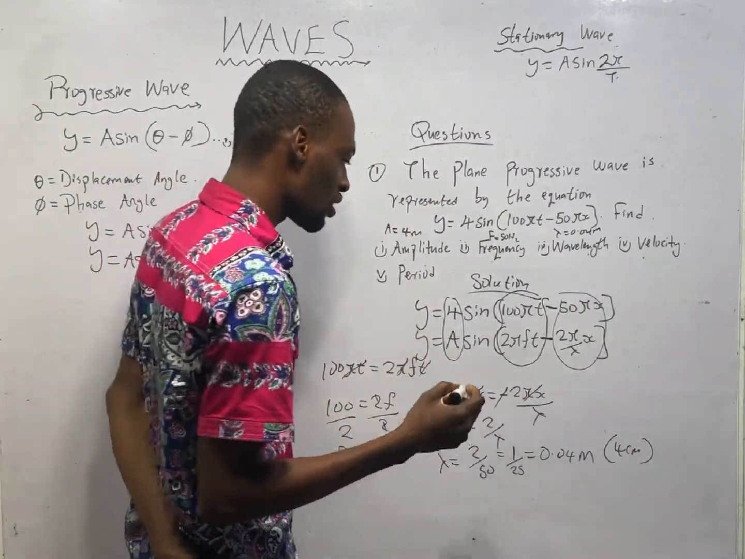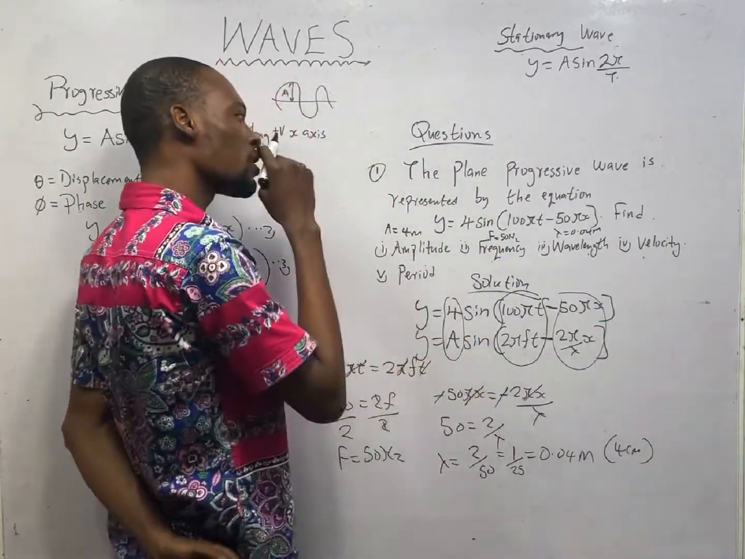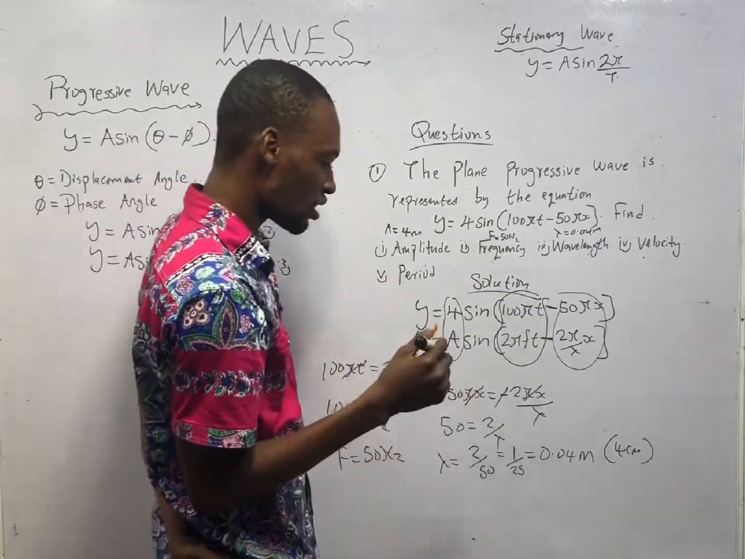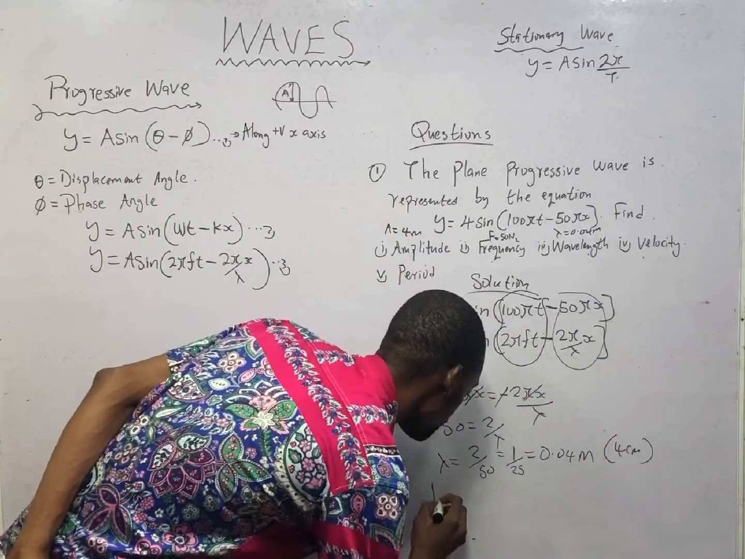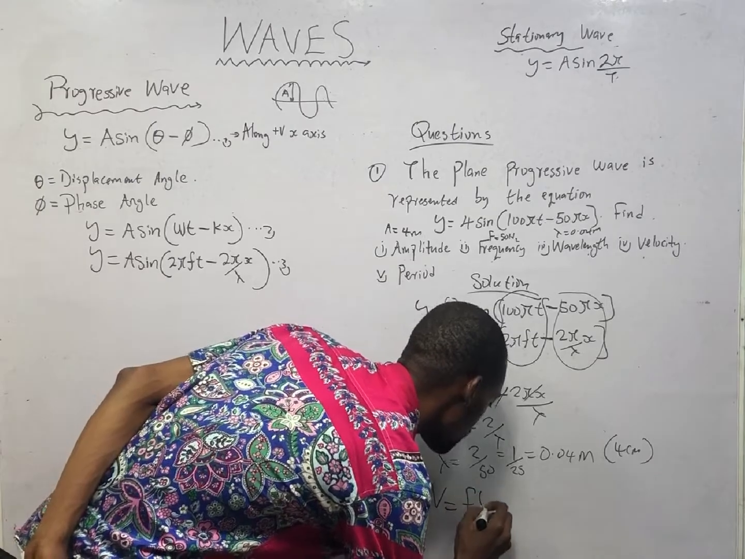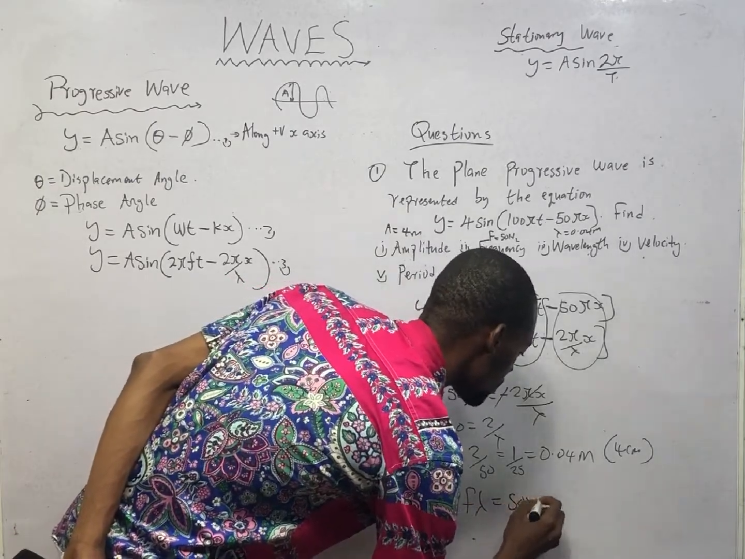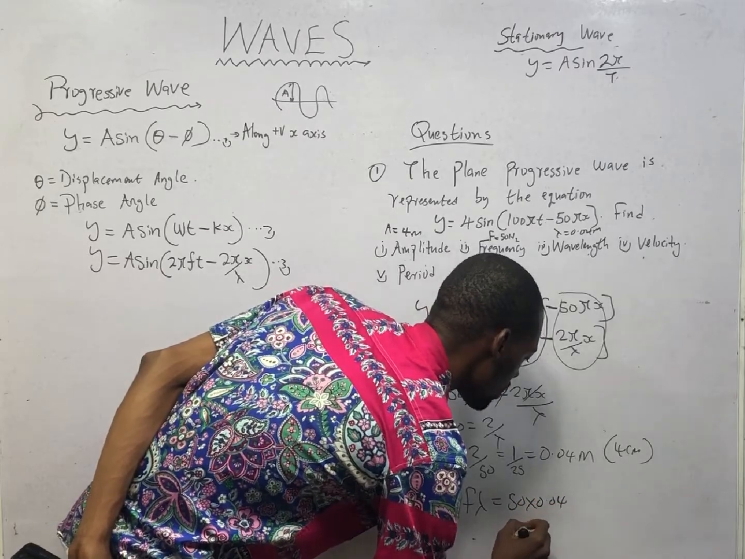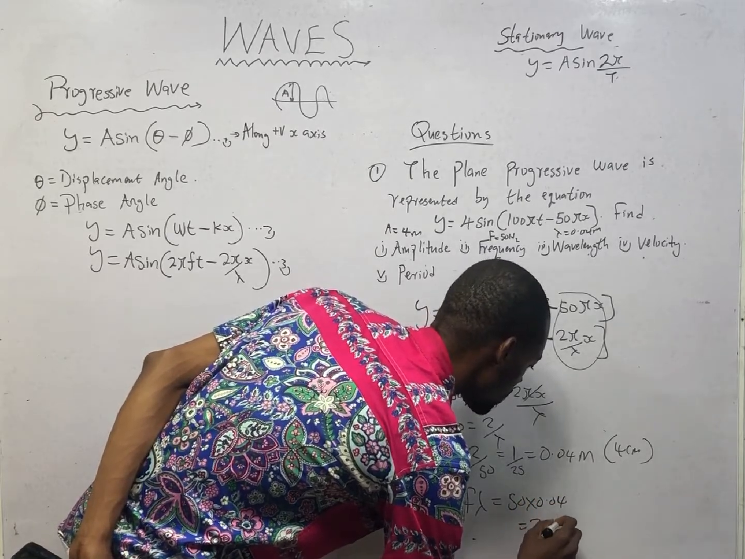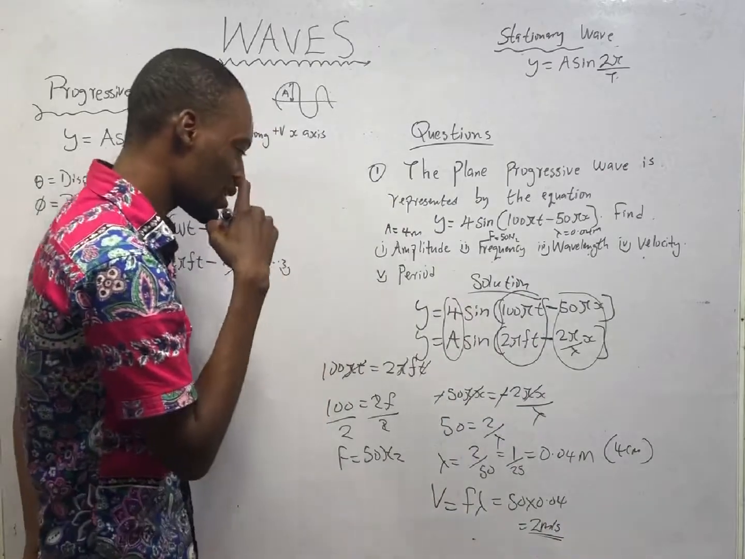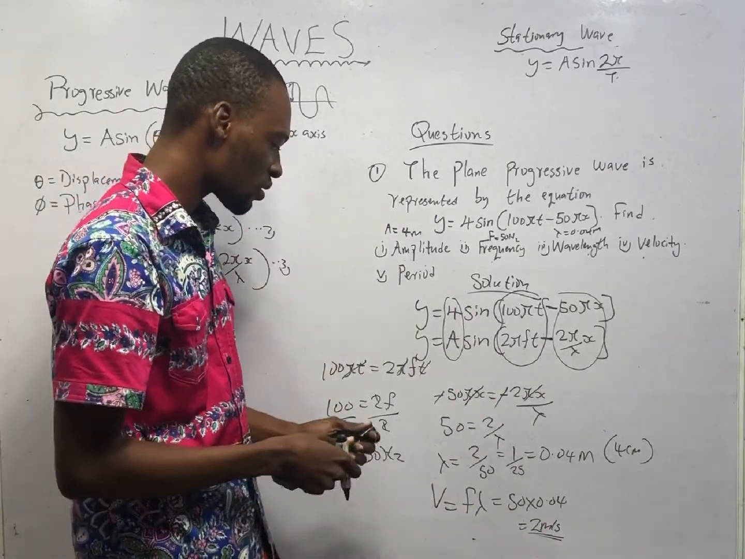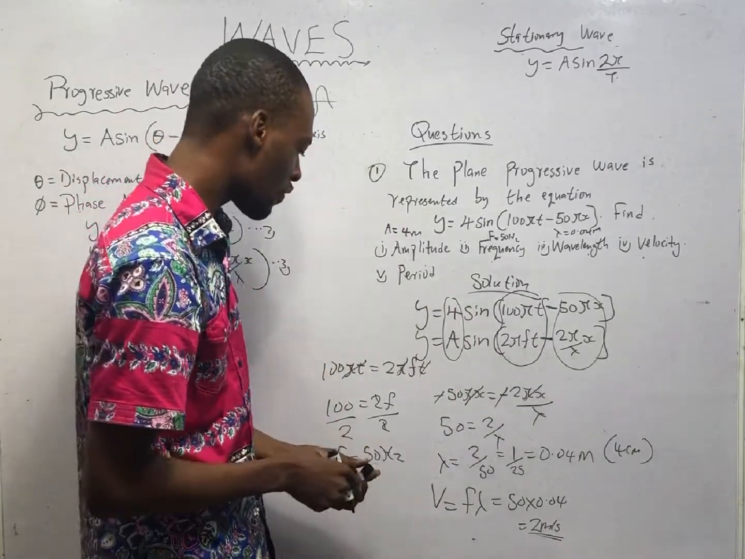The next is velocity. What is velocity? From the relationship between velocity, wavelength, and frequency, we establish that v equals f lambda. This is simply 50 times 0.04. That should give you 2 meters per second. 50 times 0.04 is 2 meters per second. That is the velocity of the wave.